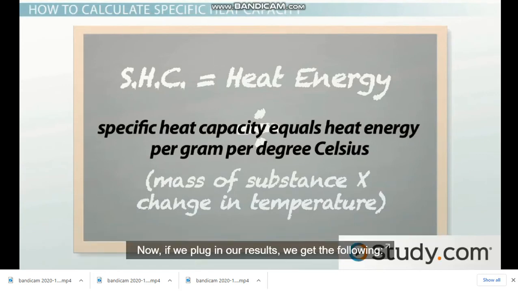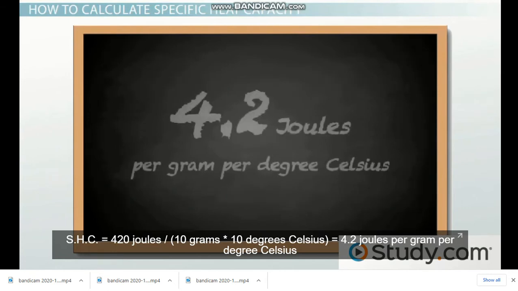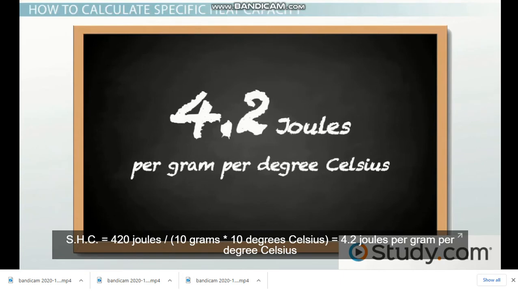Now, if we plug in our results, we get the following. Specific heat capacity equals 420 joules divided by 10 grams multiplied by 10 degrees Celsius, which is calculated out to be 4.2 joules per gram per degree Celsius.